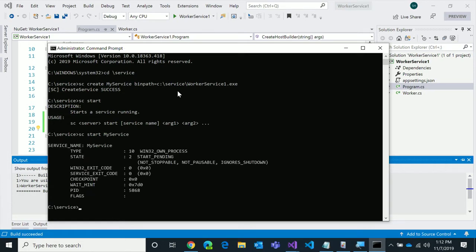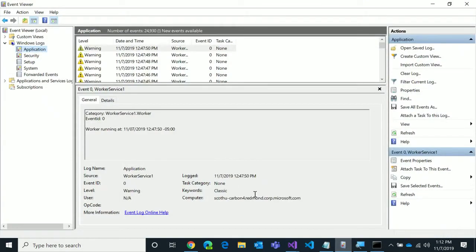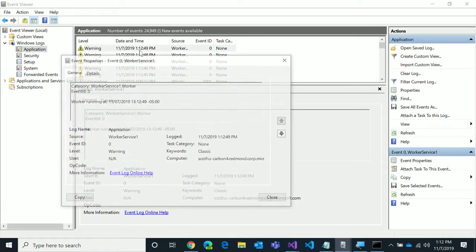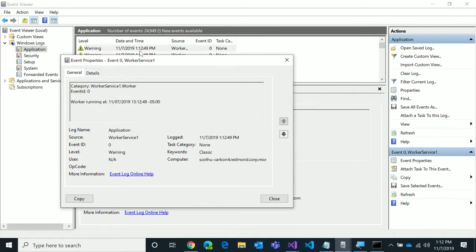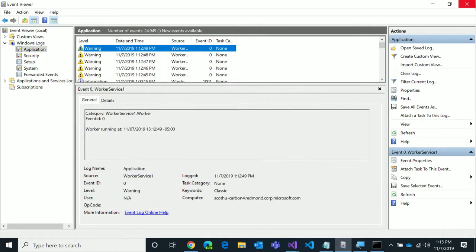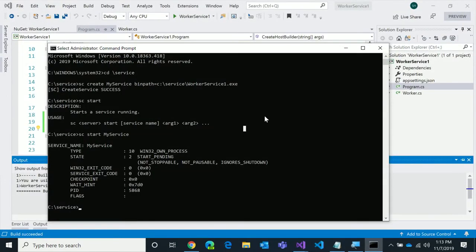The app is now running, and if I go to my event log and I refresh the screen, you can see right now at our time, yep, you can see the errors or the warnings from the service running. So it's that easy to take any .NET Core code, wrap it up as a worker service, put it into the system, and it runs as a Windows service. So simple. And we could do the same thing on Linux with the text file configurations for systemd.